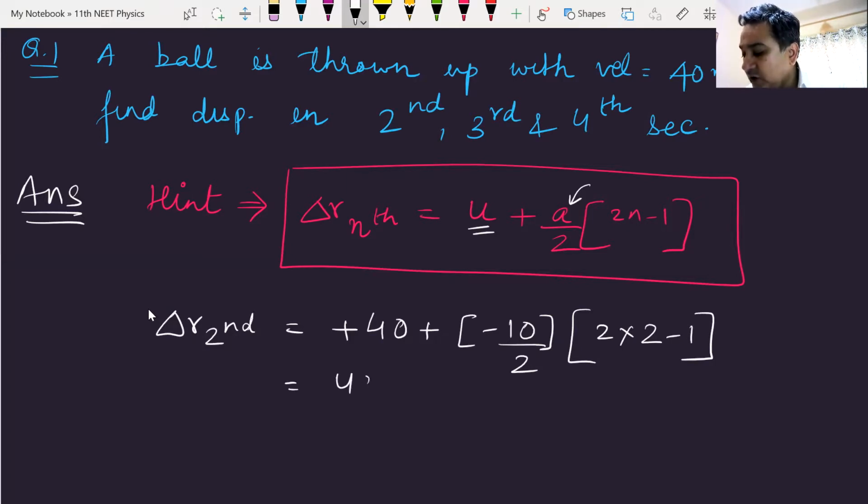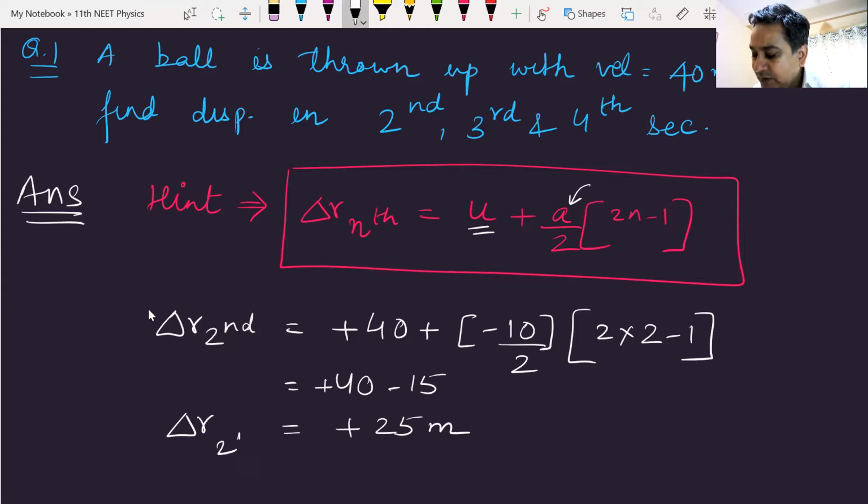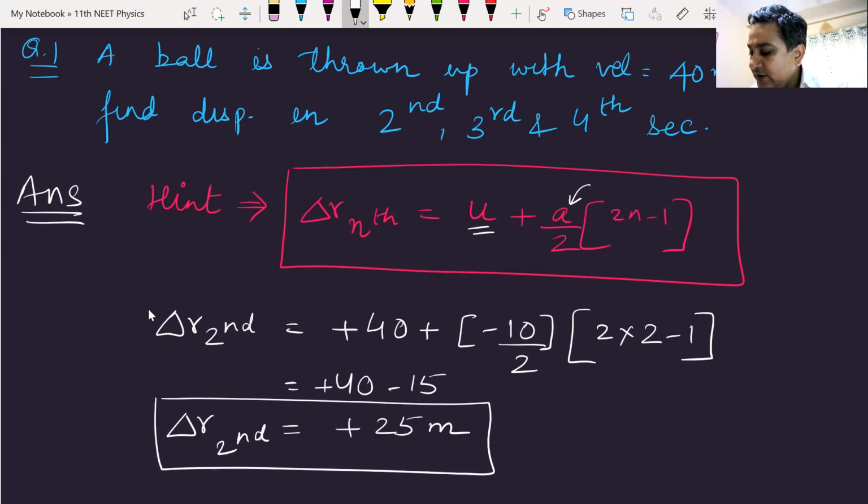So this is plus 40. This is minus 5 into 3, which is minus 15. So the answer will be plus 25 meters. That is the displacement in the second second.